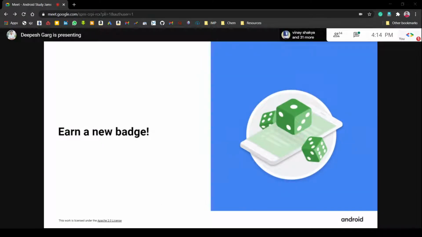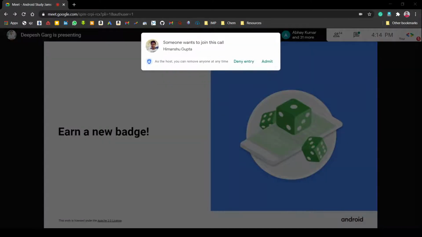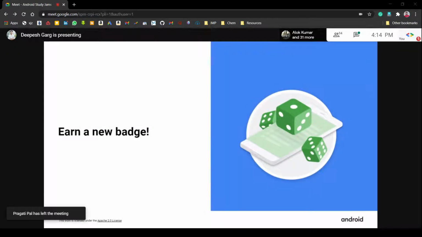In this session, if you create the dice roller app in Android Studio and complete this pathway, you will earn a dice roller app badge in your Google Developers profile. You should be enthusiastic about this, because it is a very interesting thing to develop an app like the dice roller. You can think of how it will look and how you will interact with the app, because if you have Android Studio, you will be able to install your app on your physical device also.